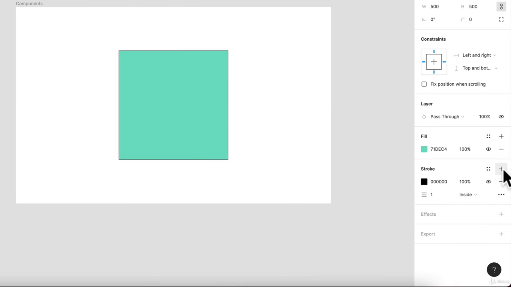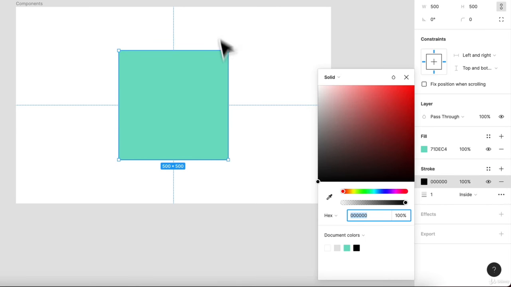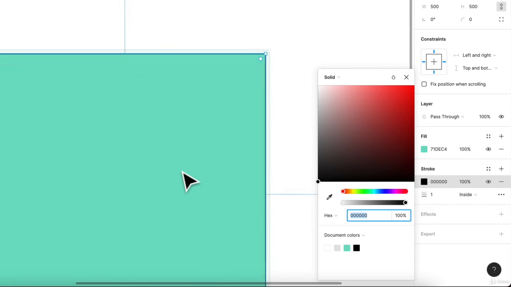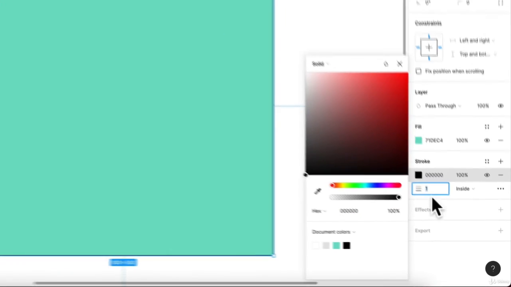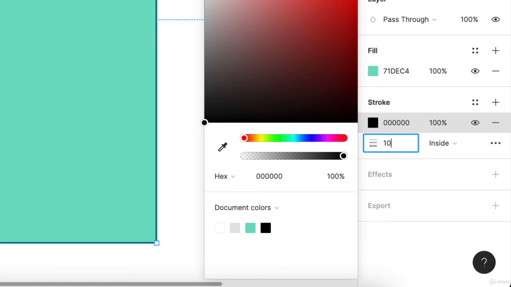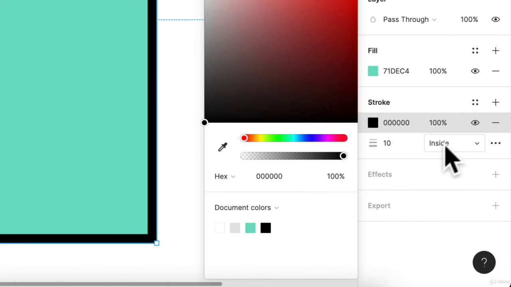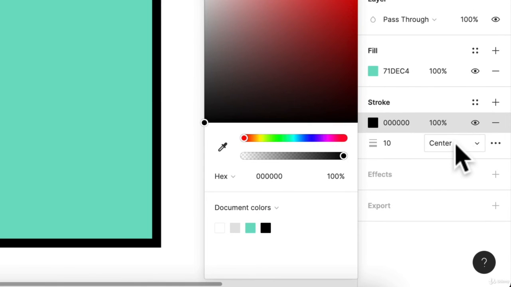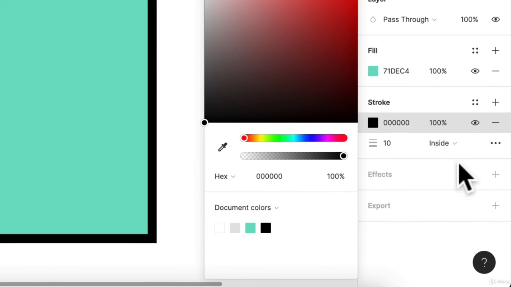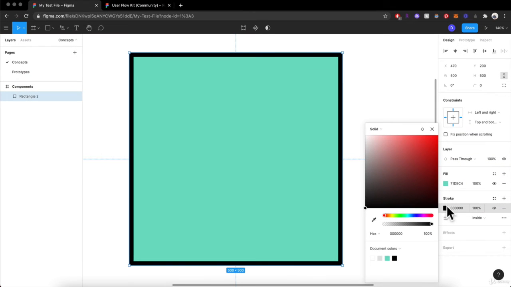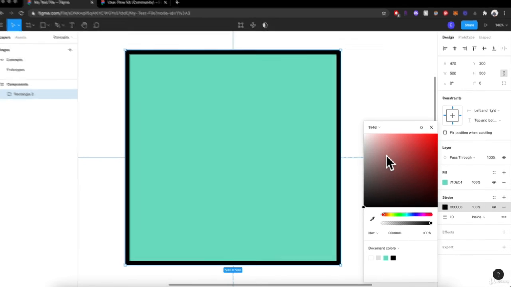You can add strokes. So you can see a light black outline around this shape. We can change that over here. So if I change that to 10, that's the value. There we go. So there's different ways you can have it centered. You can have it inside, outside. That's sometimes up to preference, depends on what you're doing. Like say if I'm using a button, I'll usually have it set to inside so it doesn't affect like different sizing in terms of the pixel width of the actual button itself and the pixel height.